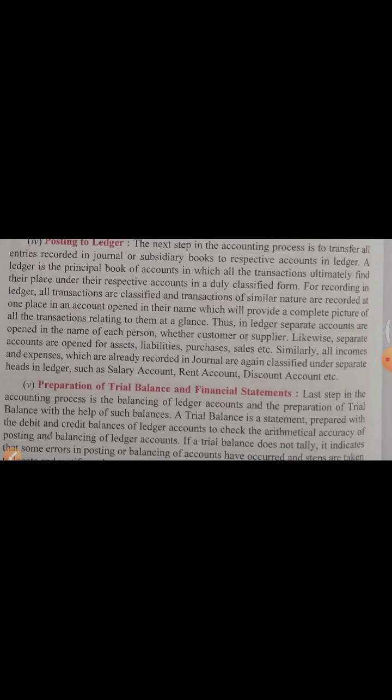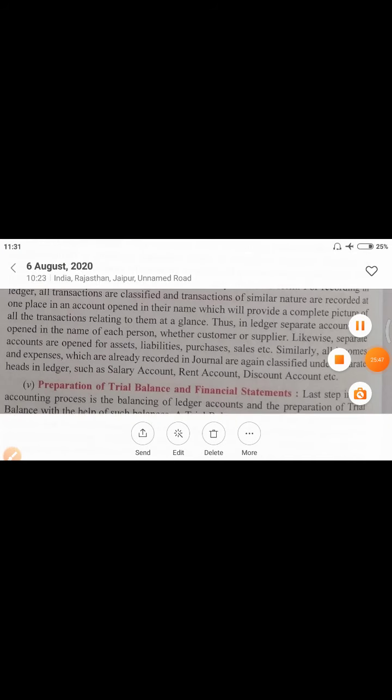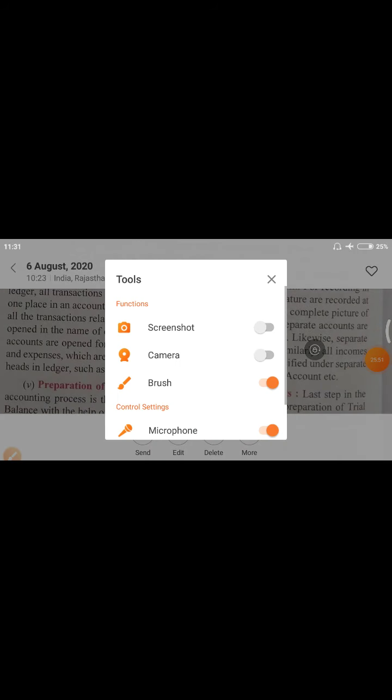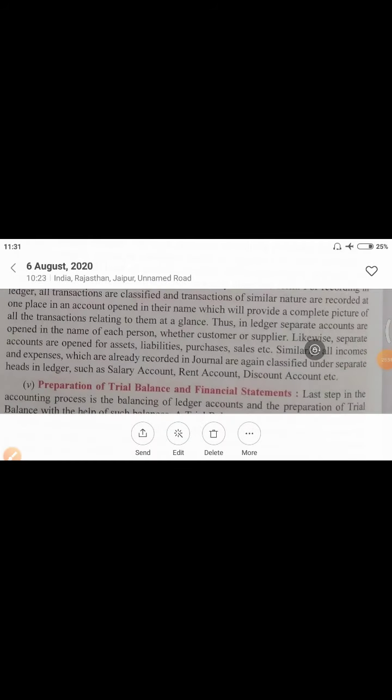showing with the help of camera. Easily you can check, easily you can revise the topic. Yes. So our first process, that was identification of transaction.